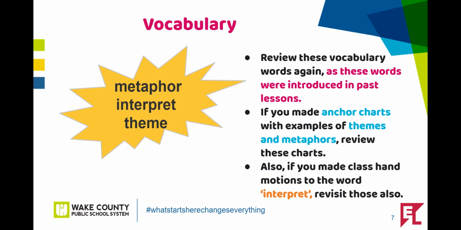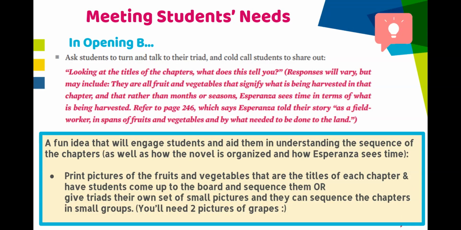Review these vocabulary words. If you made anchor charts with examples of themes and metaphors, review the charts. Also, if you made class hand motions to the word interpret, revisit those also. In Opening B, students are turning and talking to their triad about how the characters are connected and the chapters are connected. An idea that will aid students in greater understanding would be to print pictures of the fruits and vegetables that are the titles of each chapter, and have students come up to the board and sequence them. Or this can be done in triads. This would give a visual for how the novel is set up, through the way Esperanza sees time, in terms of what is being harvested.